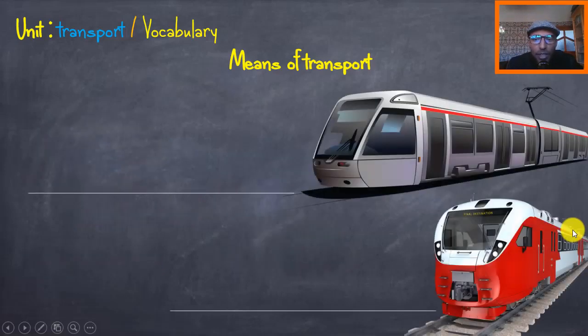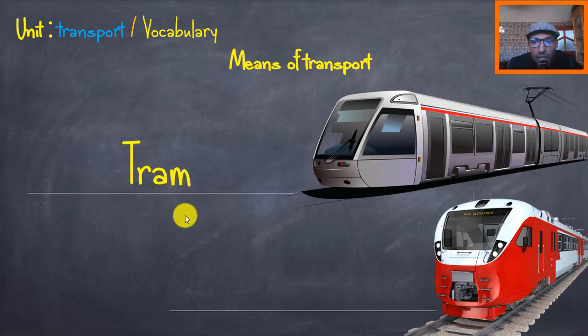We have some more words to learn. I'm not going to give you an option right now. Can you tell me what's the name of the picture number one? If you have ever been to the city of Rabat or Casablanca, what's the name of the picture? Very good. That's the tram. We say tram. Sometimes it's called the metro, right? With, of course, a few differences, okay?